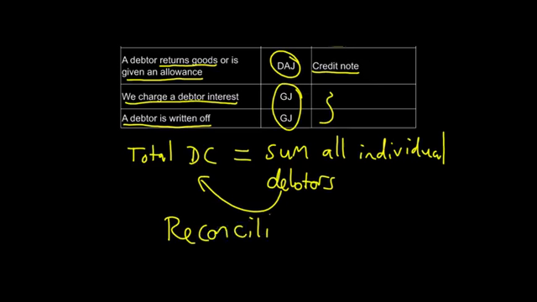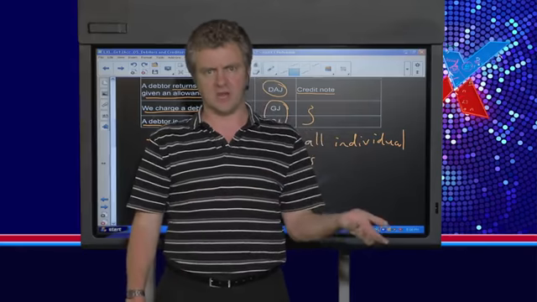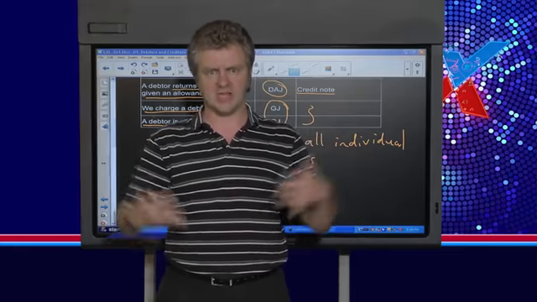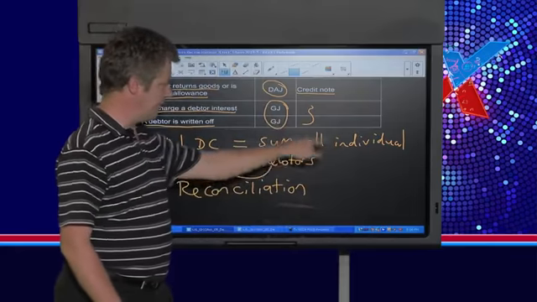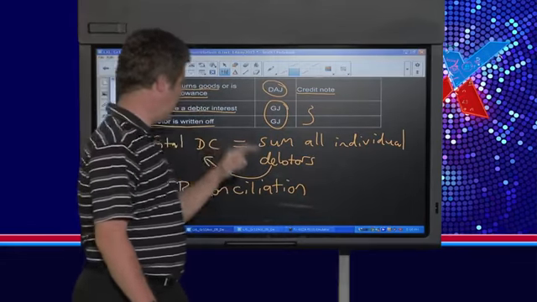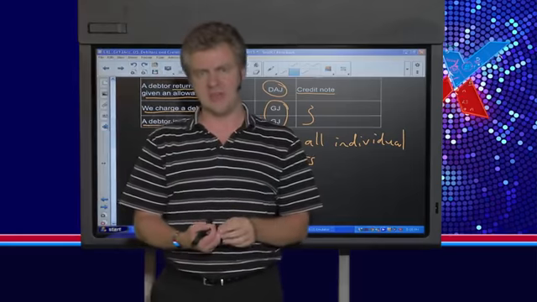So remember, the word reconciliation means bringing things together, reconciling differences. If you reconcile with one of your friends and you make up after a fight, you're reconciling. The same as what we're doing here. We are reconciling the difference between the individual debtors accounts and the total in debtors control.